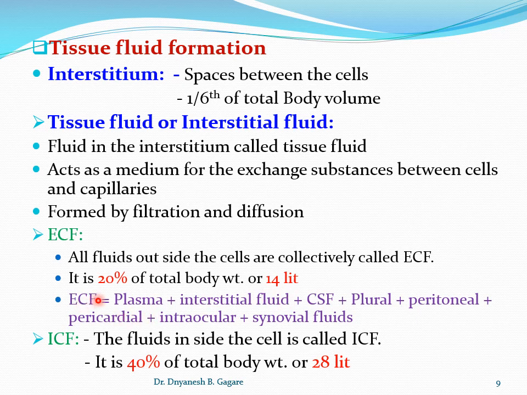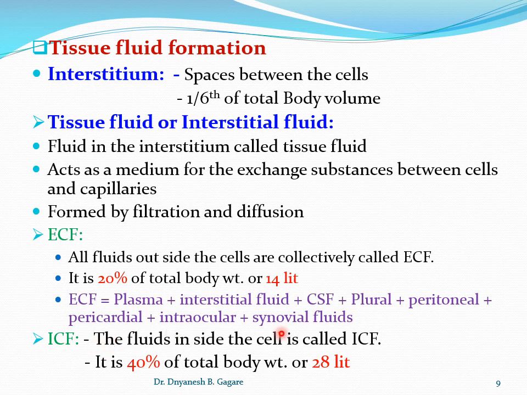Examples of extracellular fluid, for example, plasma, interstitial fluid. Okay, this is the interstitial fluid, meaning tissue fluid. Then CSF, cerebrospinal fluid, that is in the cavities of the brain. Then pleural fluid, peritoneal fluid, pericardial fluid, intraocular fluid, then synovial fluid. These are all examples of extracellular fluid, and it is outside the cell, and it is about 14 liters. Then what is intracellular fluid?